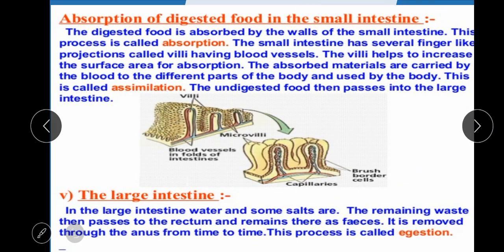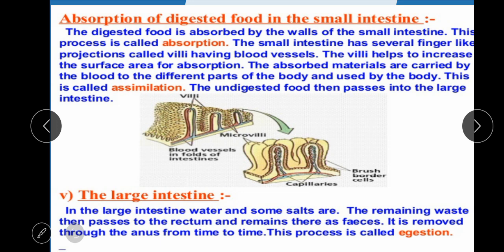Now, if we talk about the absorption of digested food in the small intestine, how is food absorbed in our body? Digested food is absorbed by the walls of the small intestine. How?